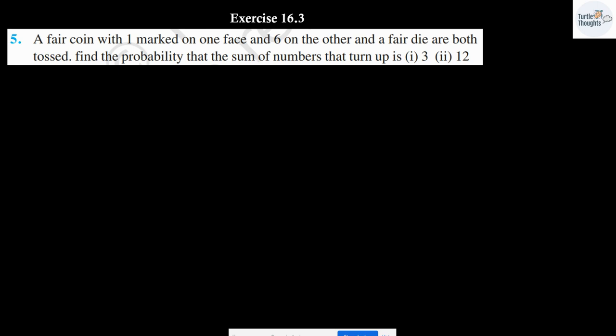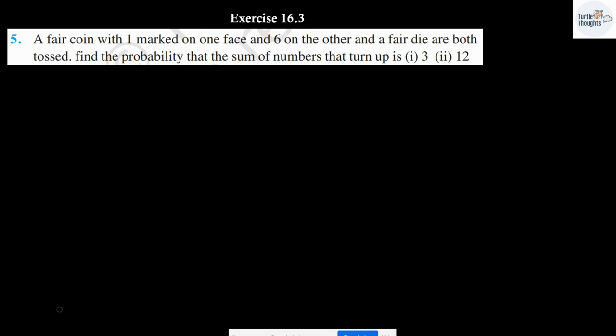Question number 5. A fair coin with 1 marked on one face and 6 on the other, and a fair die are both tossed. Find the probability that the sum of numbers that turn up is 3 and 12. Let us assume that 1, 2, 3, 4, 5, 6 are the possible outcomes when the die is thrown. There is a die and there is a coin which are tossed.